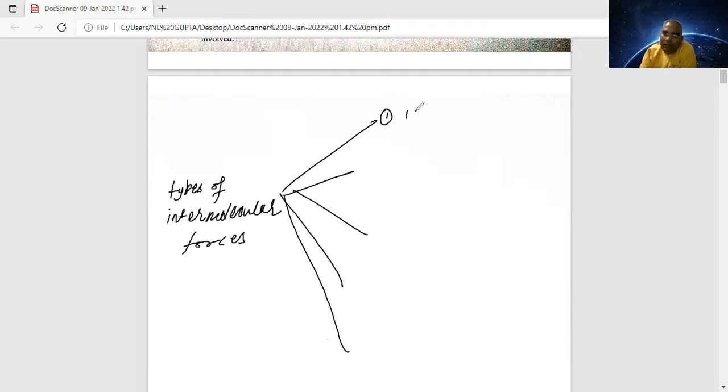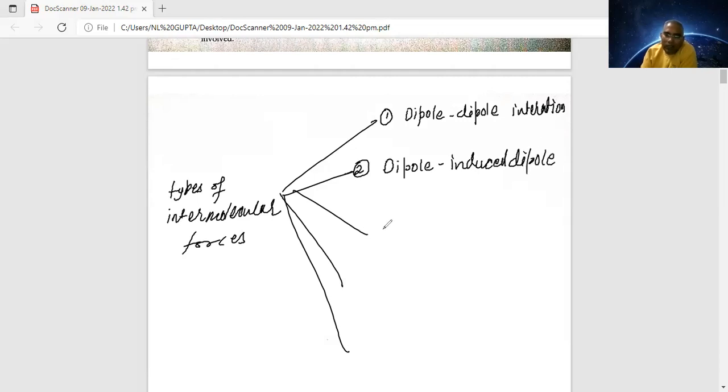The first type is dipole attraction. Just now you told me the name: dipole interaction. This is the first one, dipole interaction. The second one is known as dipole induced dipole, the dipole induced dipole attraction.